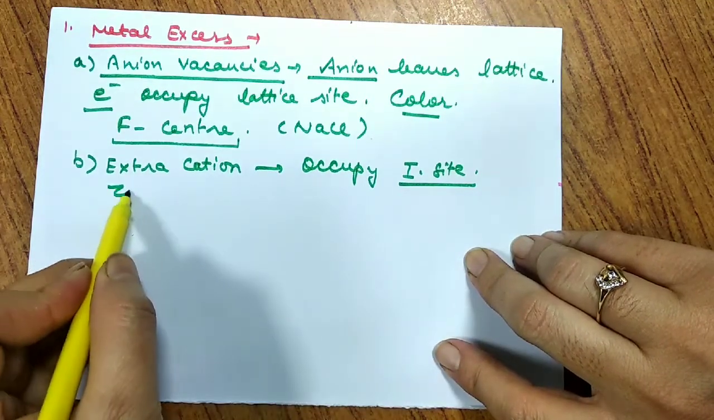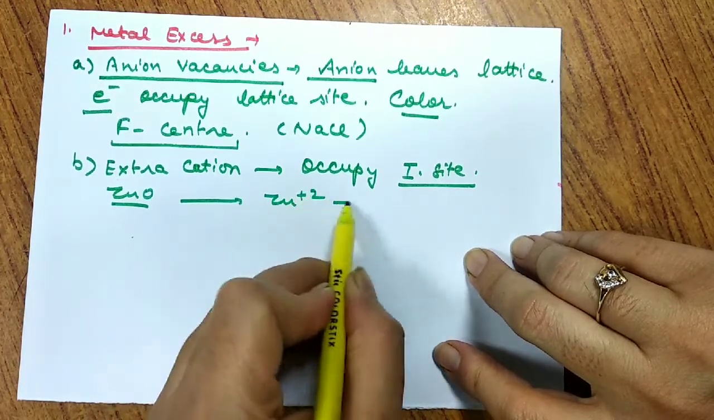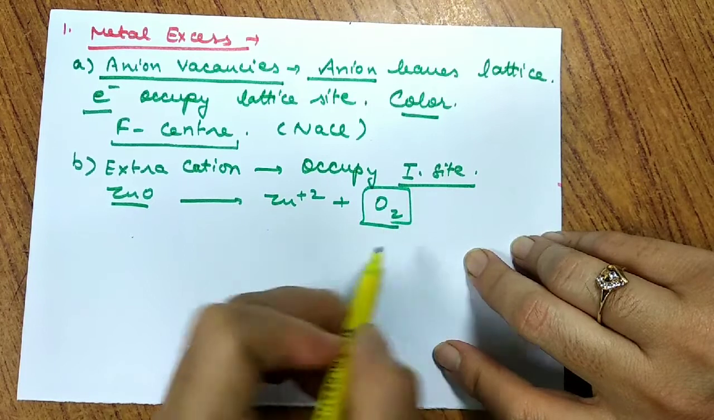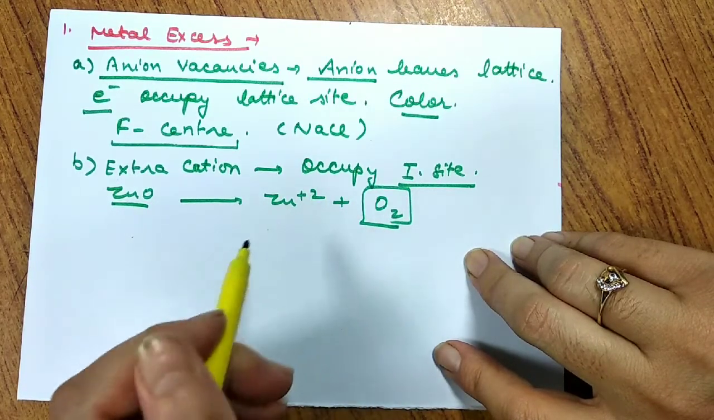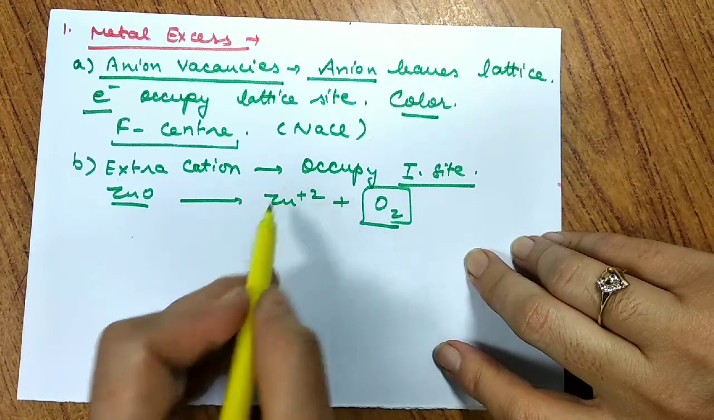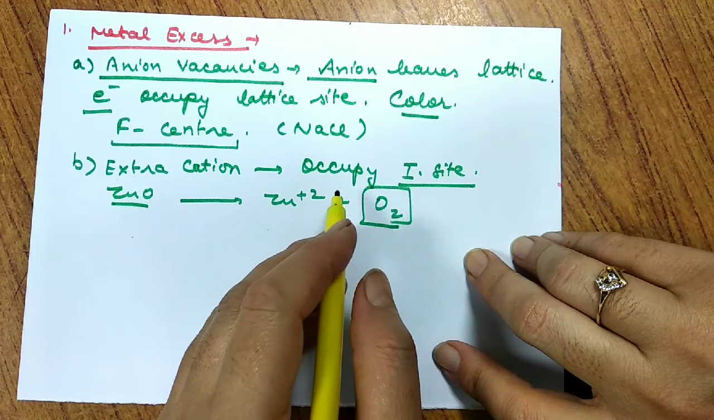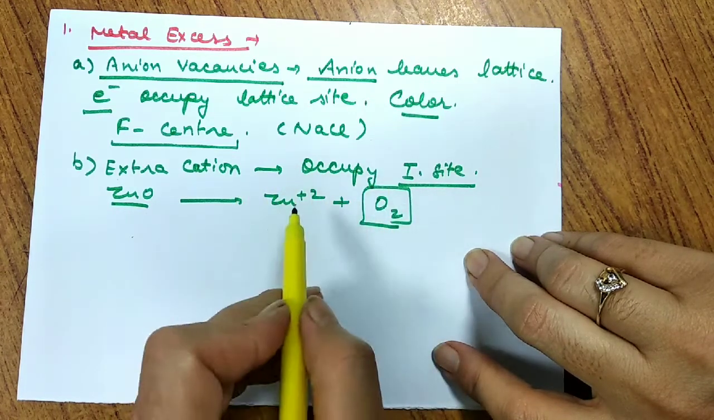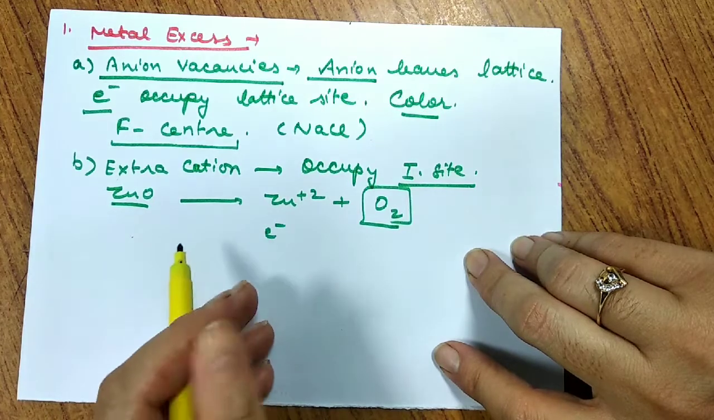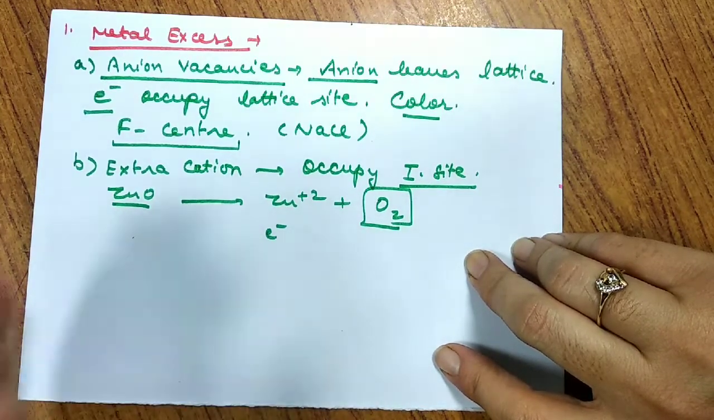Let us talk about extra cation where the example is zinc oxide. On heating zinc oxide, we know that zinc changes into zinc ion and oxygen is lost in the environment. So zinc ions are formed, and electrons. These zinc ions enter the crystal lattice and occupy the interstitial site. To maintain the neutrality, some electrons also come and occupy the interstitial site, because there is no space available.